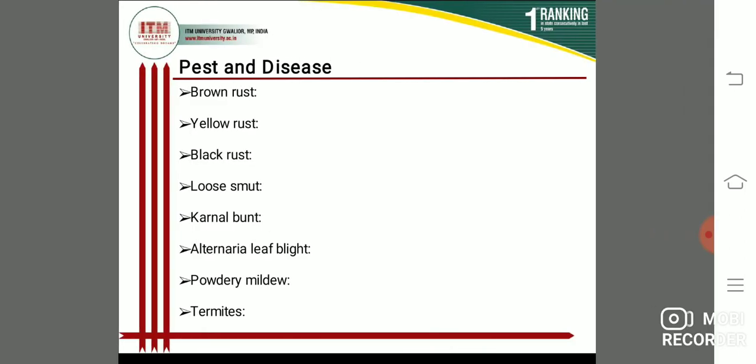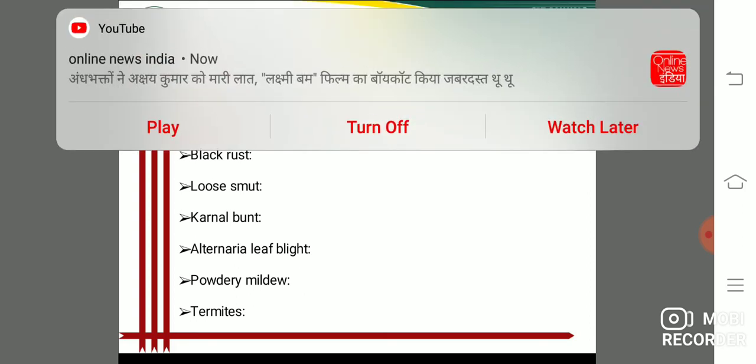Next, students, pests and diseases. There are different types of pests and diseases: first brown rust, second yellow rust, third black rust, fourth loose smut of wheat, fifth karnal bunt, then alternaria leaf blight, powdery mildew and termites. So these are the pests and diseases, of different types.